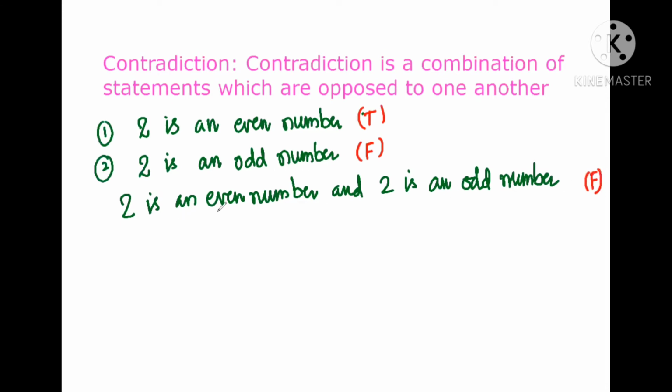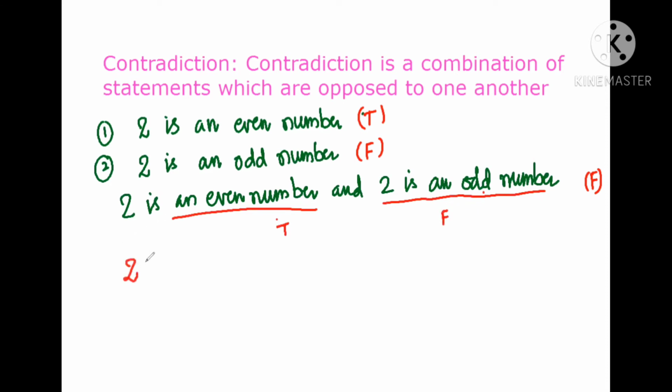Only one is correct, but the other statement is not correct. So here the first statement opposes the second statement. Sometimes the second statement opposes the first. For the first one the statement is true, the second one is false.